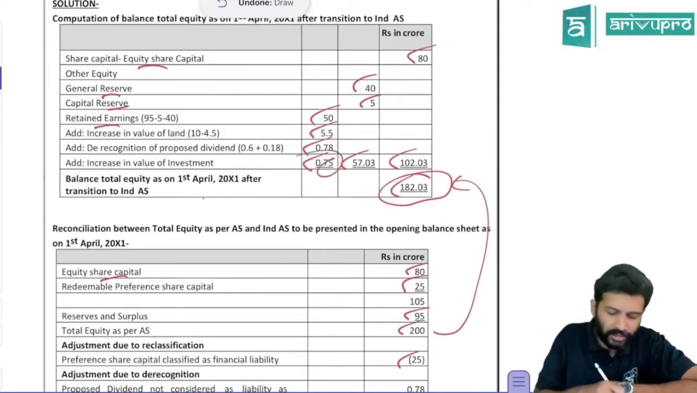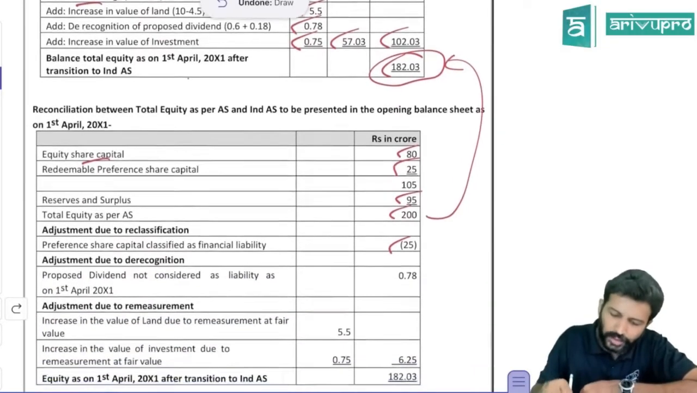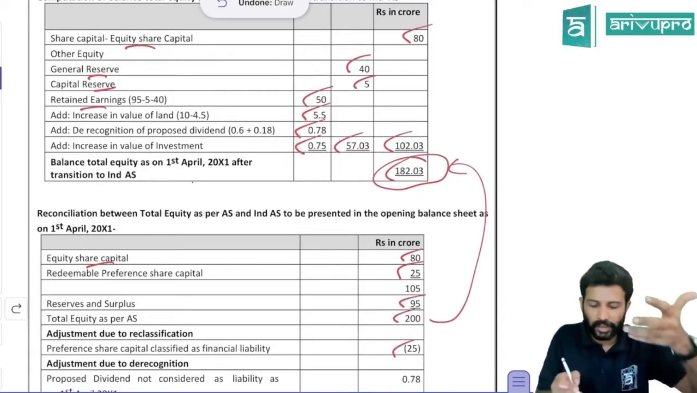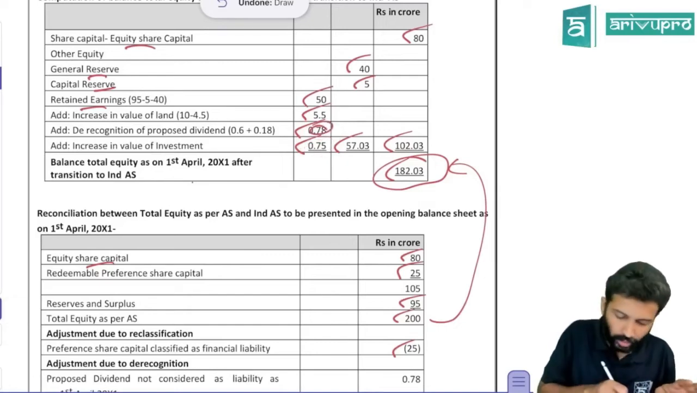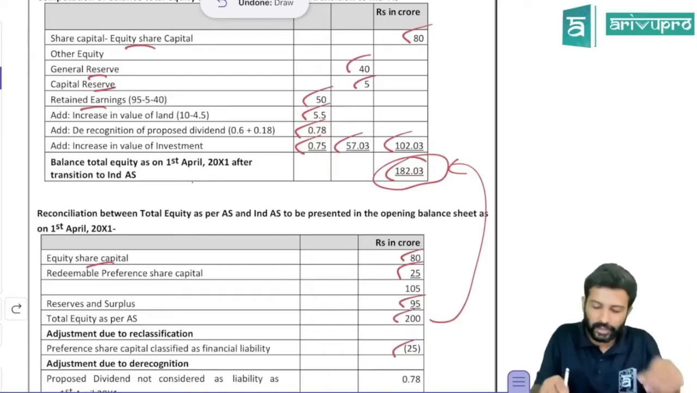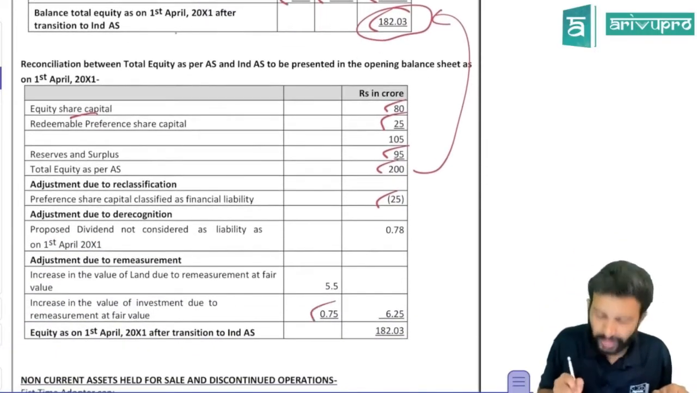You have to increase the value of the investment by 0.75 crores. And because of the dividend adjustment, your retained earnings again should increase. One is the dividend adjustment you need to add back. Another one, or maybe one by one we'll take it. First, since you are increasing the value of the investment, retained earnings will increase by 0.75. That is what they've given here.